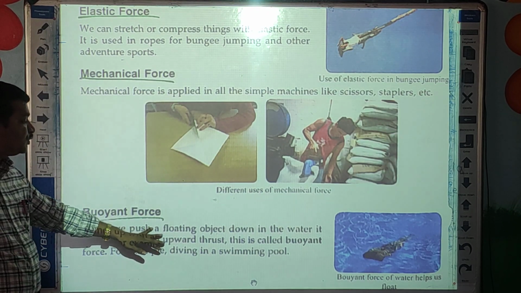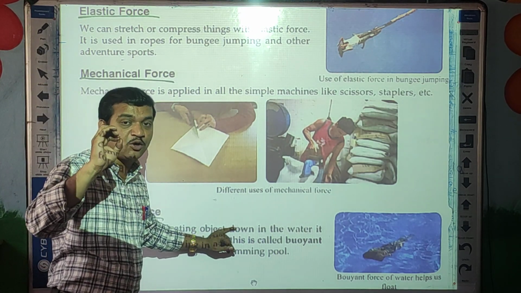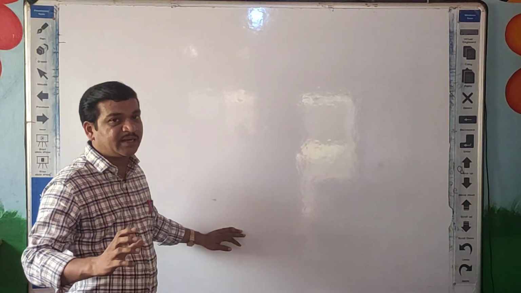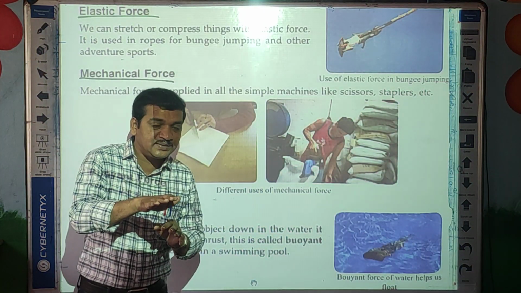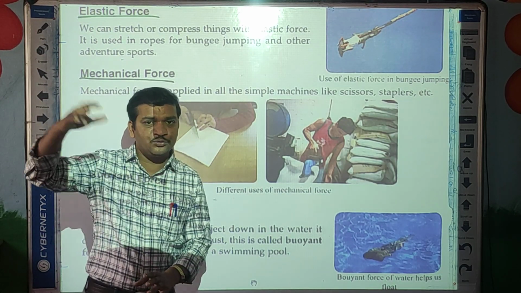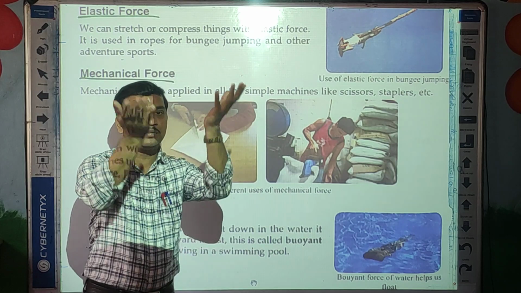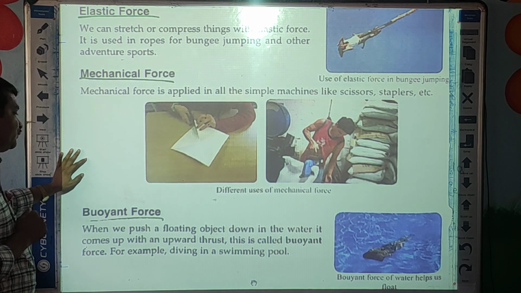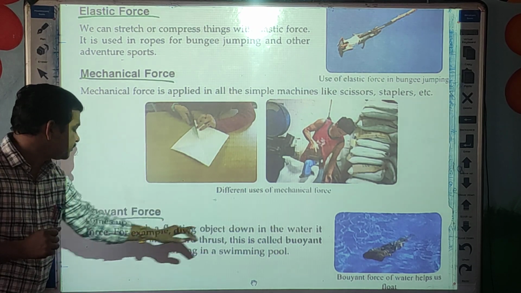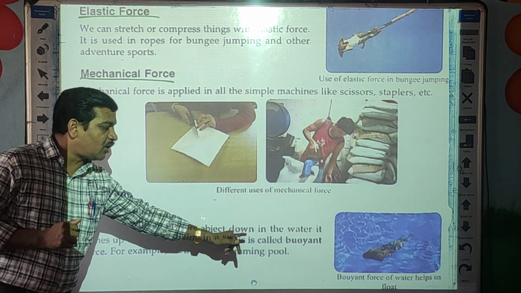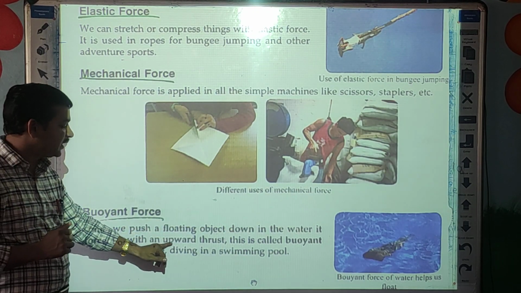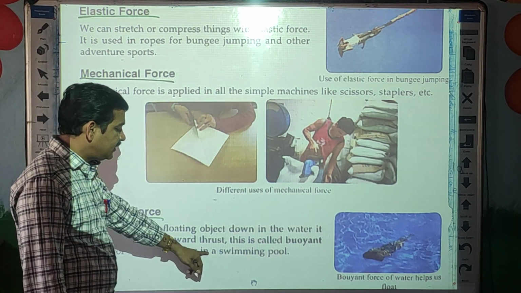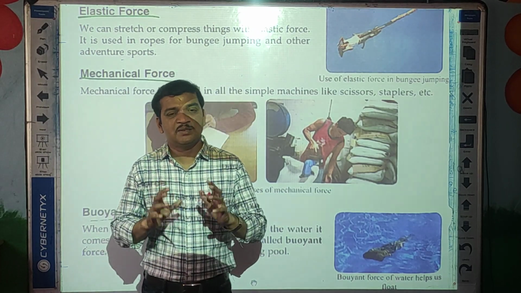When we push a floating object, especially floating objects, students, not sinking objects, whatever floating objects there are, if you press them with your hand and suddenly remove the hand, that object comes upward with a force. That force is called the buoyant force. So when we push a floating object down in the water, it comes up with an upward thrust. This is called the buoyant force. For example, diving in a swimming pool. These are the examples.